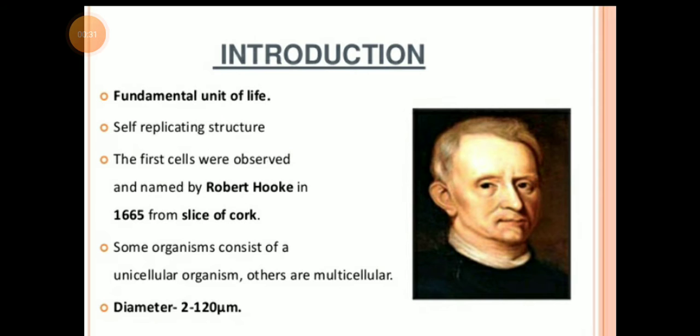In some cases, a single cell functions as an entire organism. Such organisms are called unicellular organisms, like bacteria, amoeba, and paramecium. In other cases, cells group together and acquire different functions to form various body parts. Such organisms are termed multicellular organisms, like fungi, plants, and animals.